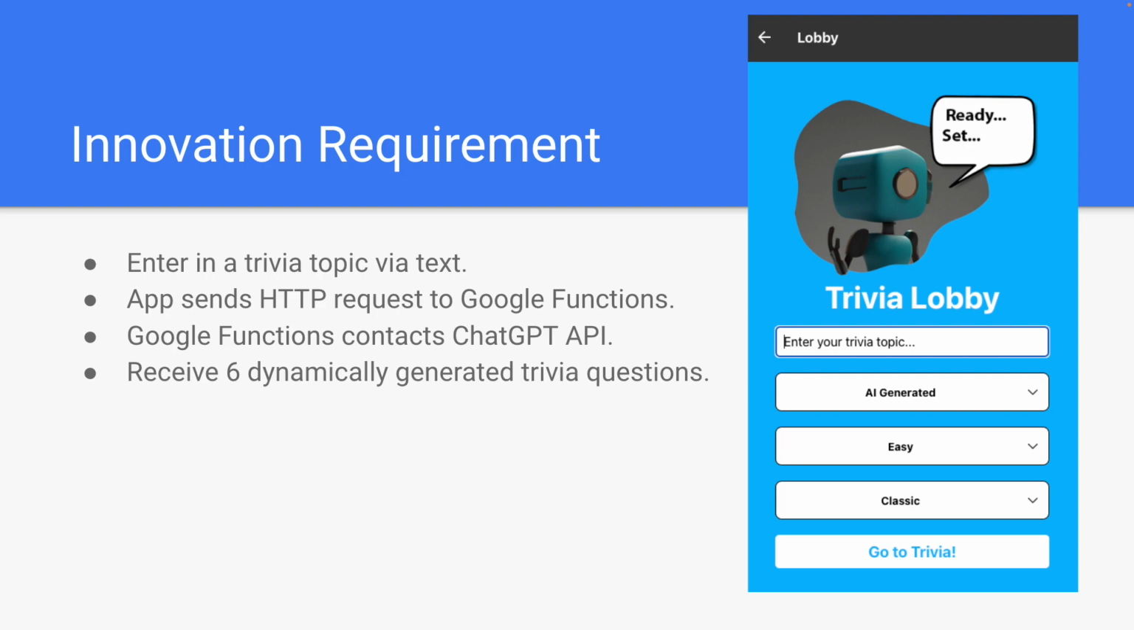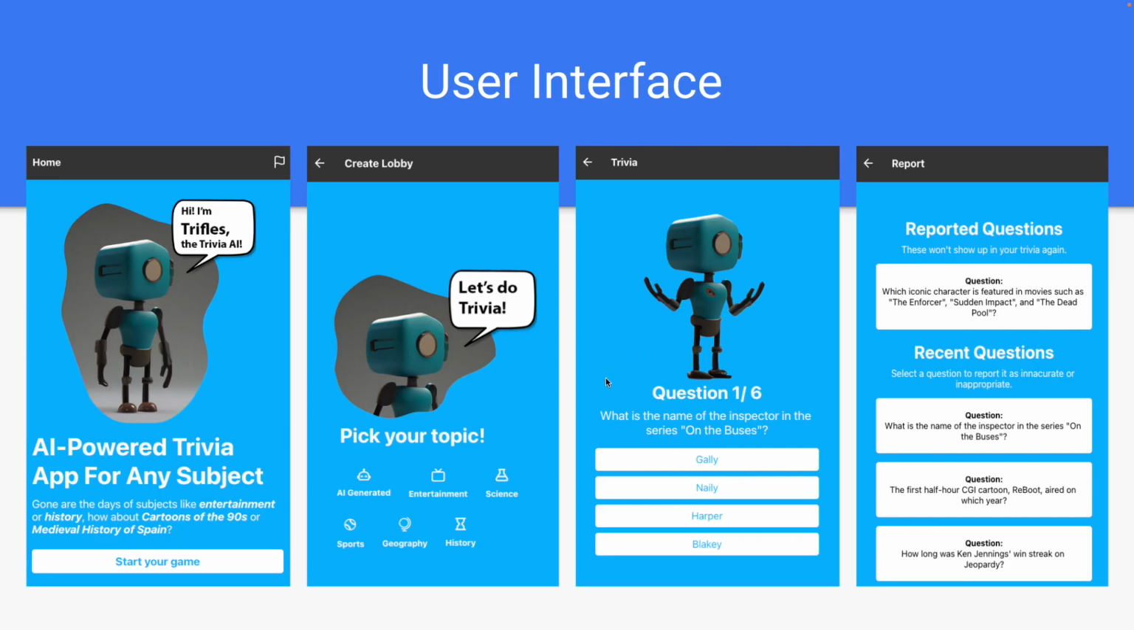In the trivia lobby, there is a text input where you can enter any topic. The app then sends a request to ChatGPT to generate 6 trivia questions on the fly. This is the feature that is somewhat novel about the app and one that hopefully fulfills the innovation requirement.